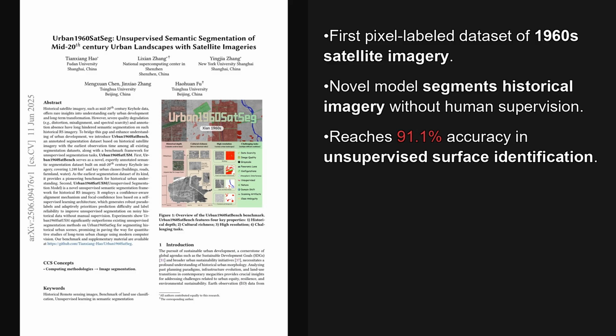Semantic segmentation is essentially the task of assigning a category, like road or building, to every single pixel in an image. Second, they developed a new unsupervised model, which means it learns to perform this segmentation without needing any of those pre-made labels. And as well, the results are pretty impressive.